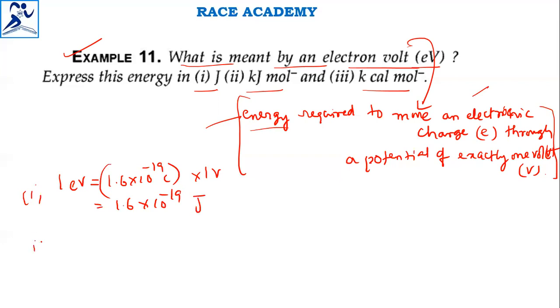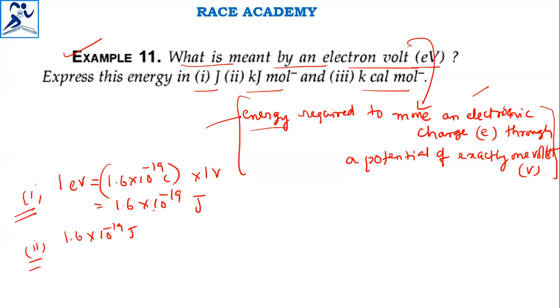See the second question, they have given kilojoules per mole. What is this charge energy? 1.6 into 10 to the power of minus 19 joules is the energy.